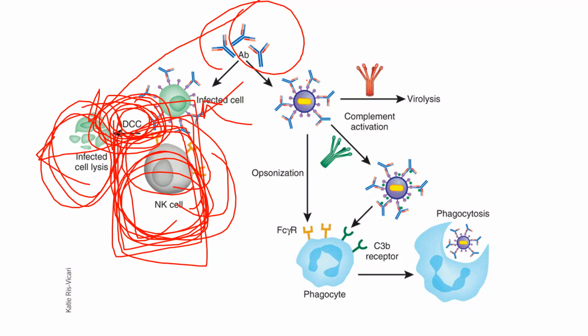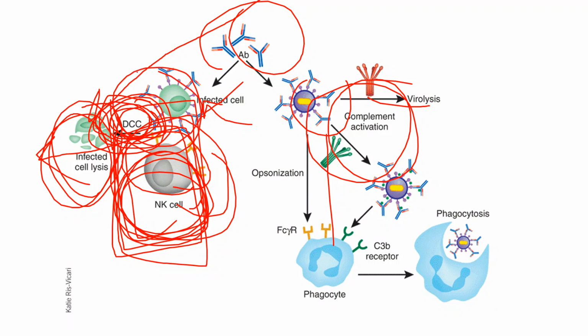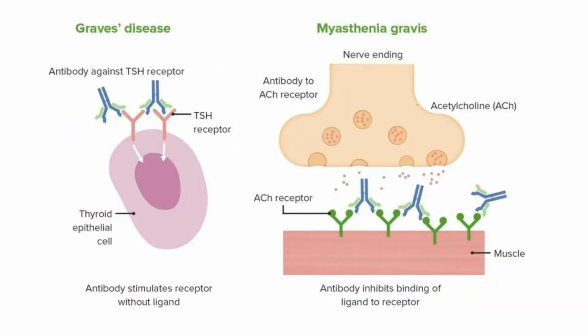Another is opsonization and complement activation. Here are the different types of complement activation. So these are the two different ways: complement activation and ADCC. This type 2 hypersensitivity is mediated by ADCC, which is the role of natural killer cells, and another one is complement activation.